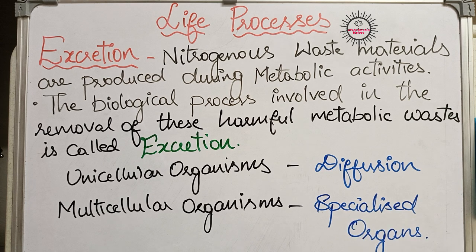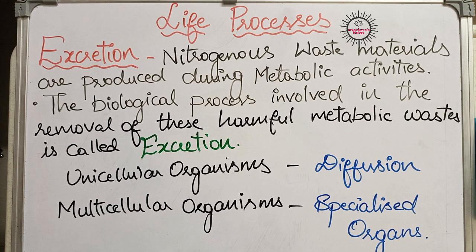In our previous topics, we have learned how gaseous waste materials are generated and get rid of from plant and animal bodies during photosynthesis and respiration, isn't it? We have learned that gaseous waste materials are produced in living organisms. For example, in plants, during photosynthesis, oxygen is produced as a waste product. It leaves the plant body through the stomata present in the leaves.